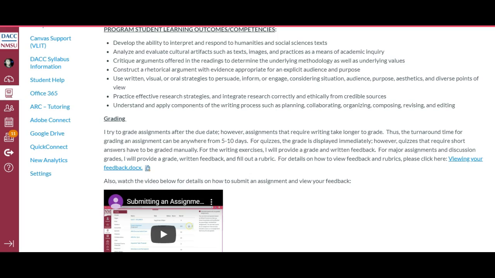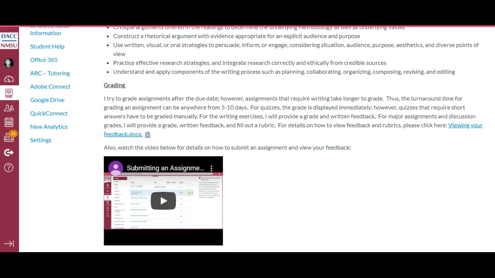Submission comments are kind of interesting because sometimes I don't get notifications for them and sometimes I do. So if I haven't replied to your submission comment and it's something really important, go ahead and email me as well, because like I said, sometimes I don't see the submission comment because I don't get notified.